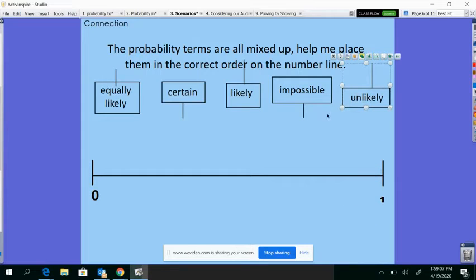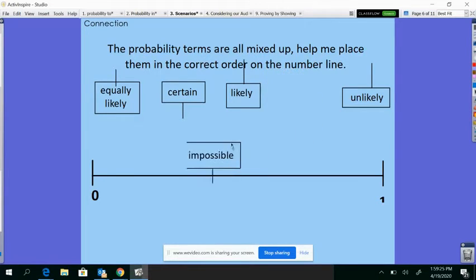Okay. So if something is never, ever going to have a chance, zero chance of ever happening, what do we call that? Equally likely, certain, likely, impossible, or unlikely? Impossible, you're right.